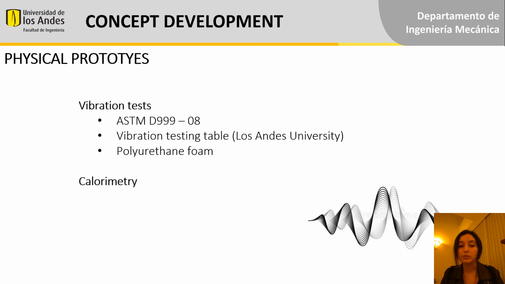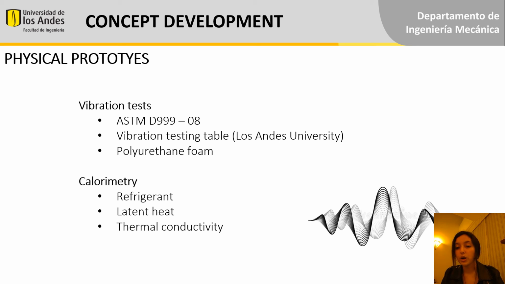We're also going to do calorimetry. We're going to do this on the polyurethane foam, but we're also going to do it on the refrigerant options like the gel, the PCM, and water. Theoretically, we've chosen PCM as our best alternative, but we don't know what's best practically, so we need to test that, and we're going to look for latent heat and thermal conductivity.